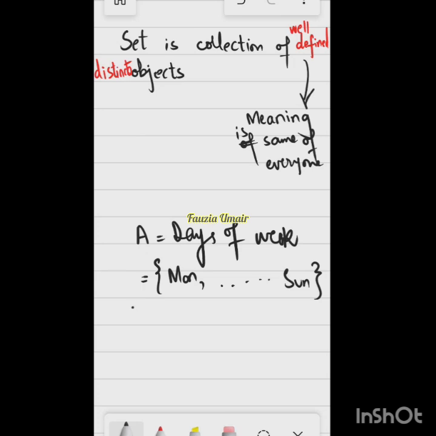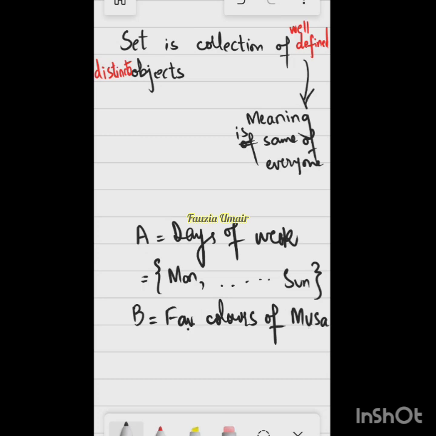But if we say that B is favorite movies or favorite colors of, let's say, Musa. So, this is very ambiguous because the meaning of this is not clear to everyone.